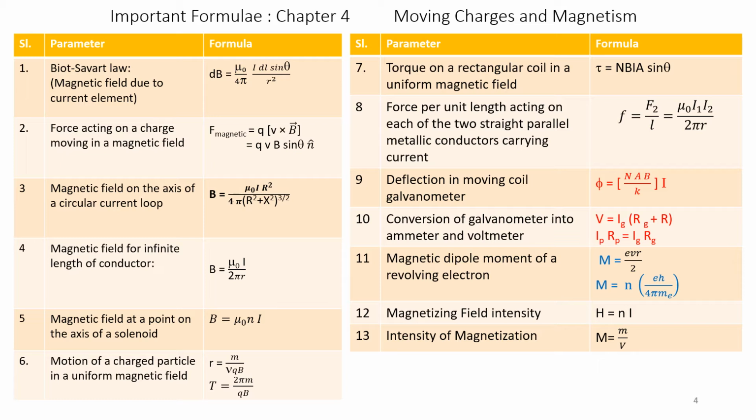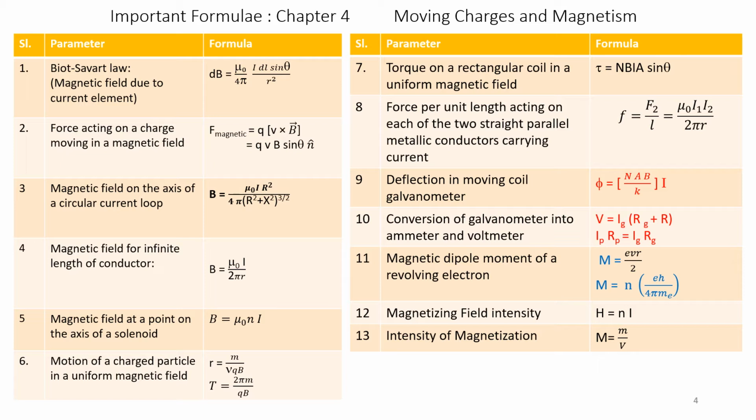This is the relationship. Formula number 11. Magnetic dipole moment of a revolving electron. Magnetic dipole moment is represented by capital M, that is equal to E V R divided by 2, where E is the charge of an electron, V is the velocity of the electron, and R is the radius of the circular orbit.